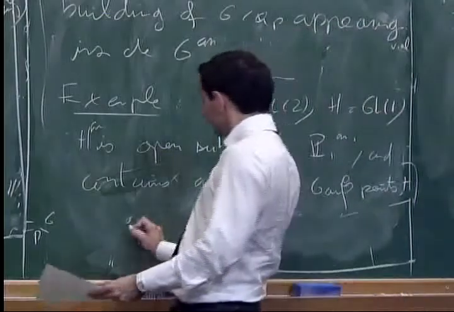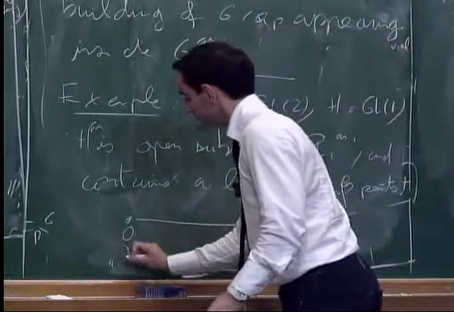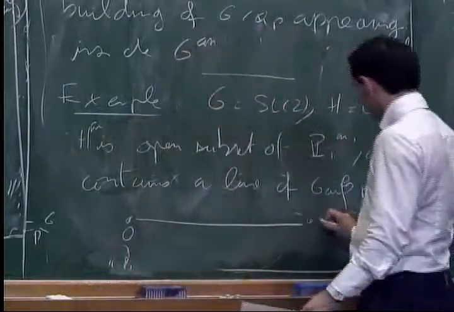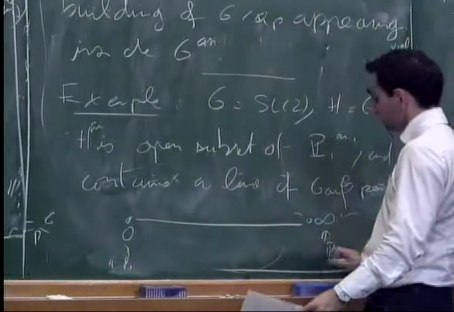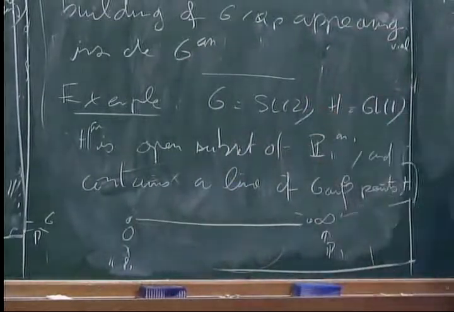So there is a zero point that doesn't belong, and this is in P1. This is an infinity point in P1, and we have a line of Gauss points inside the analytic space associated to H.